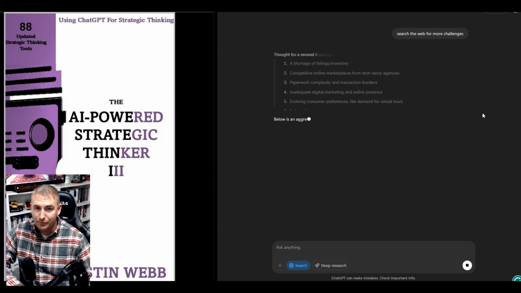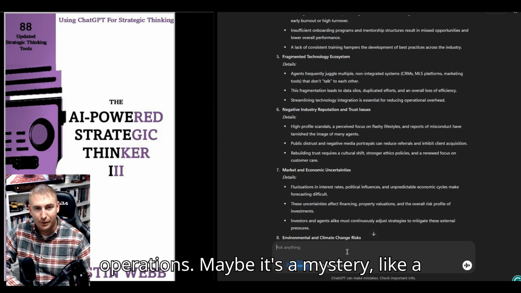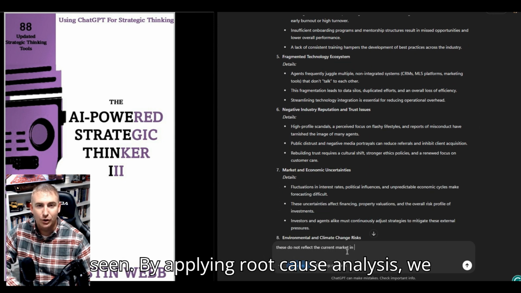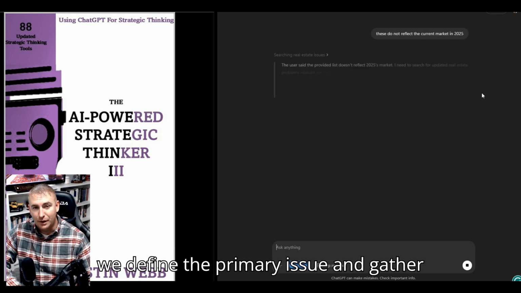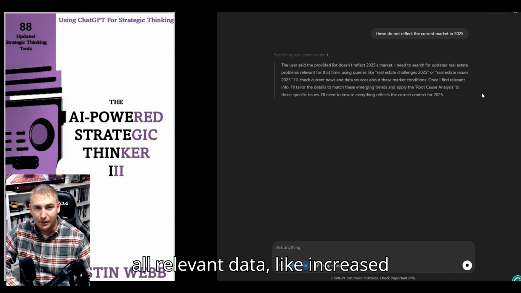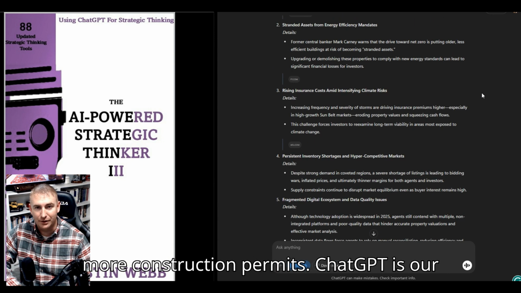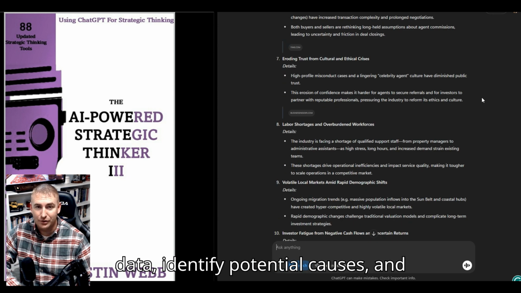unseen. Imagine trying to unravel why a particular trend keeps disrupting your operations. Maybe it's a mystery, like a sudden spike in housing inventories we've seen. By applying root cause analysis, we dissect these complexities. Step by step, we define the primary issue and gather all relevant data, like increased inventory, regional growth spurts, and more construction permits. ChatGPT is our live assistant, ready to mine through data, identify potential causes, and refine them into